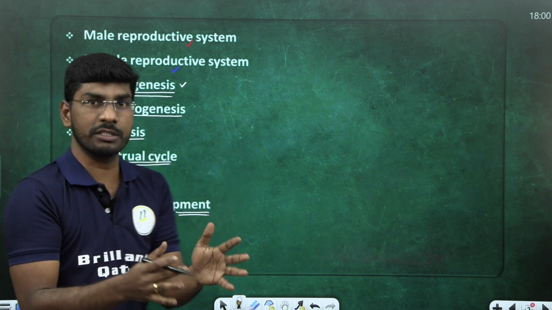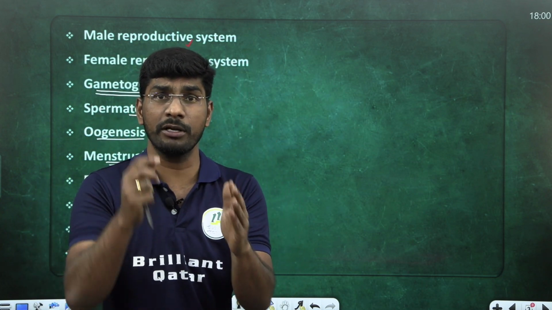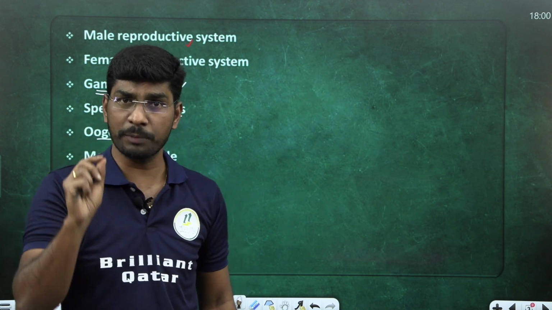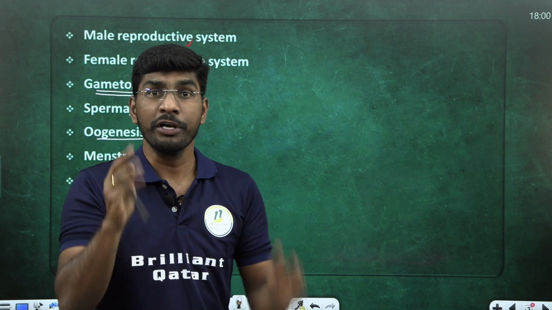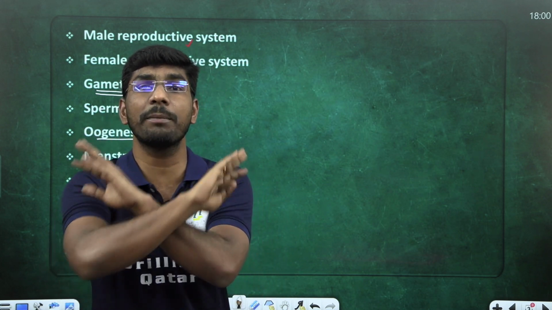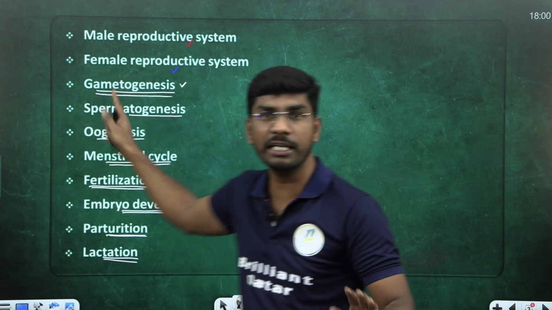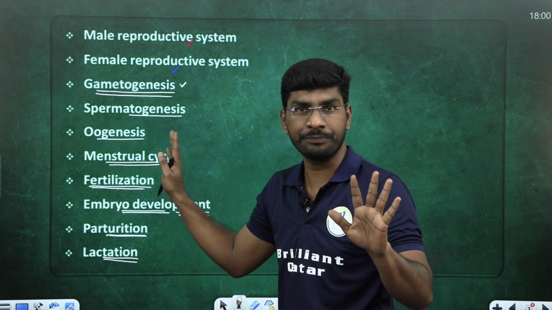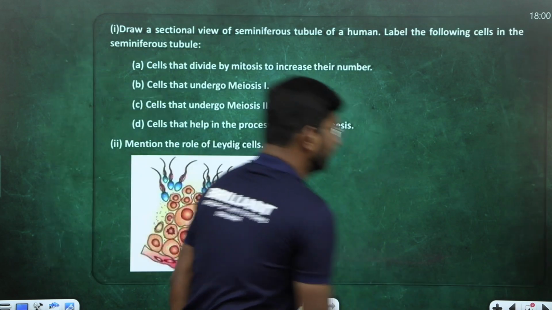When you're covering this entire human reproductive system chapter, just mark this list. I might cover spermatogenesis, I might cover oogenesis, the parturition process. If you finish all these topics, your human reproductive system chapter is finished. You understand my point? Do not ignore a single topic from this list. Understand, students? Now look at the first question.